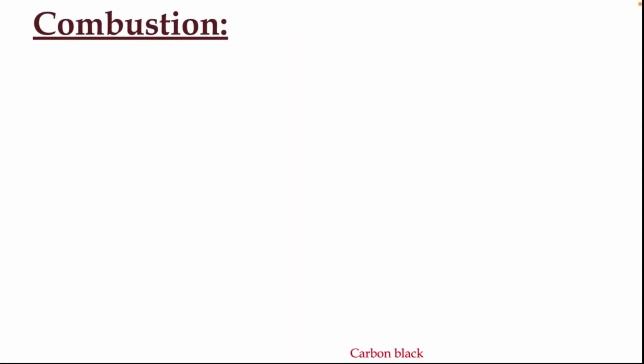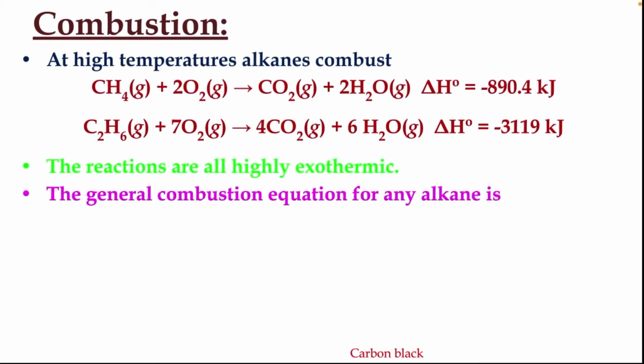Next we shall discuss another property of alkanes, that is combustion. At high temperatures, alkanes undergo combustion reaction, reacting with oxygen to produce carbon dioxide and water. CH4 plus O2 gives CO2 plus H2O, C2H6 plus 7O2 gives 4CO2 plus 6H2O. In these reactions, a lot of heat energy is evolved. Therefore, the reactions are highly exothermic in nature.